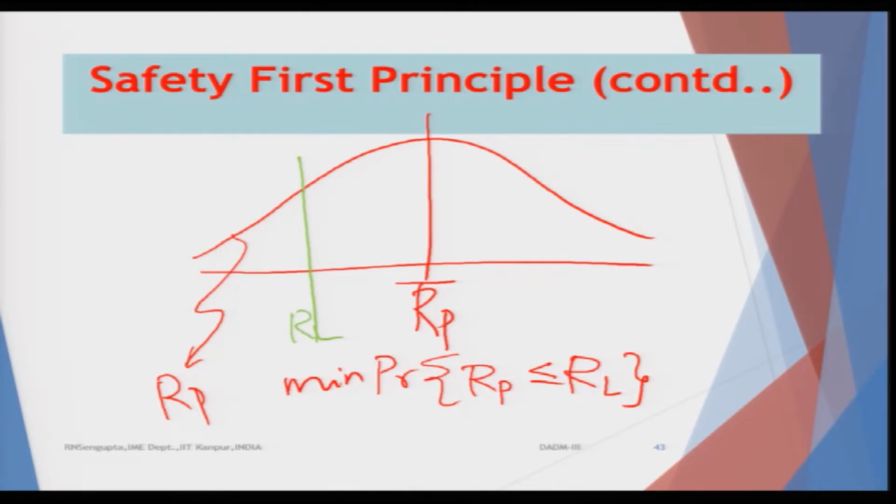So, I want to minimize the probability that RP would be lying less than RL. So, this hashed area is the area for which RP is less than RL, and I want to minimize it,